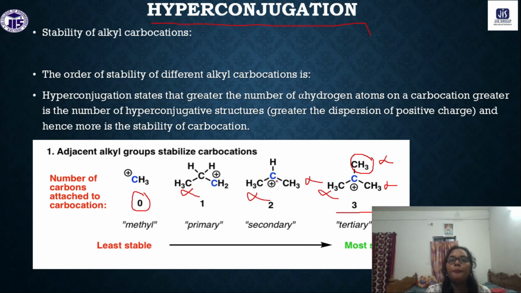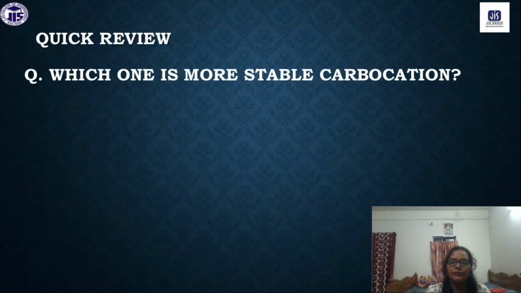Thus we can explain the stability of the alkyl carbocations: 3-degree is higher than 2-degree, then 1-degree, and then methyl carbocation, by the hyperconjugation effect also. Now this is all about today's topic.